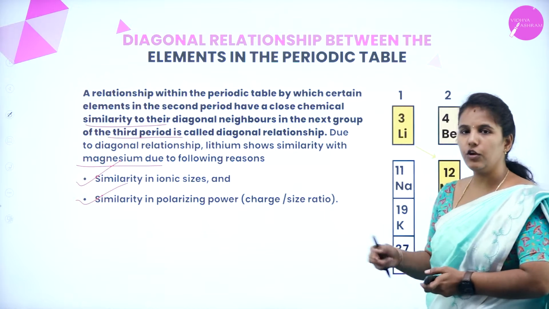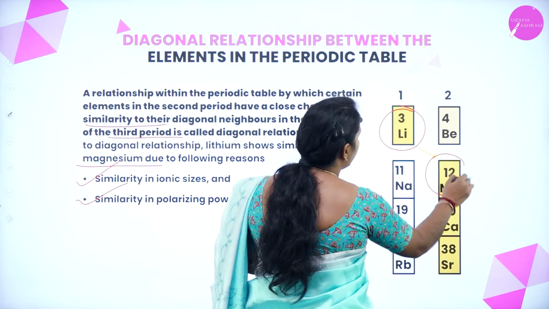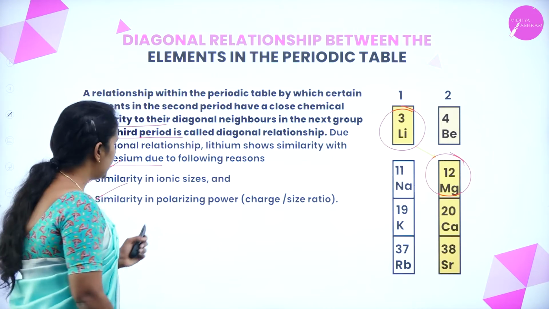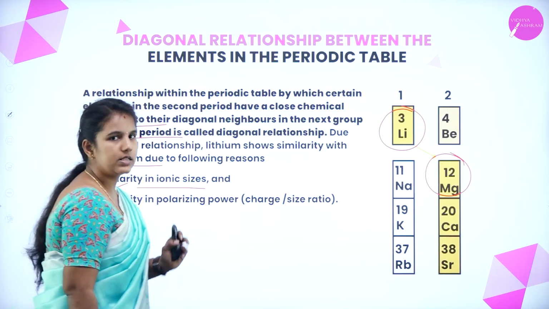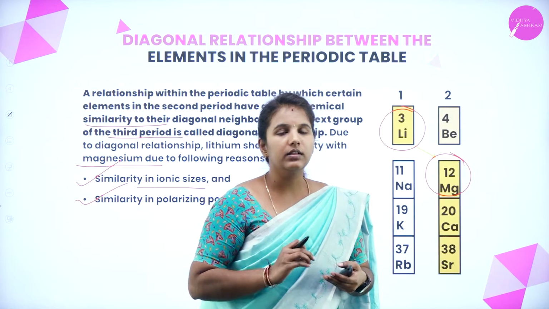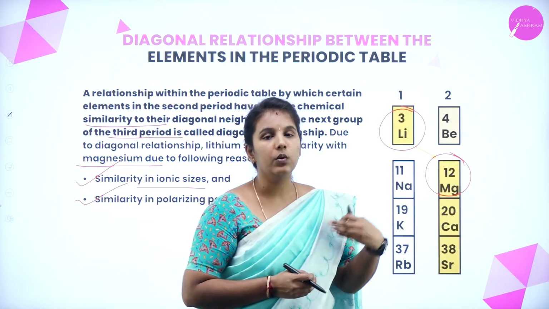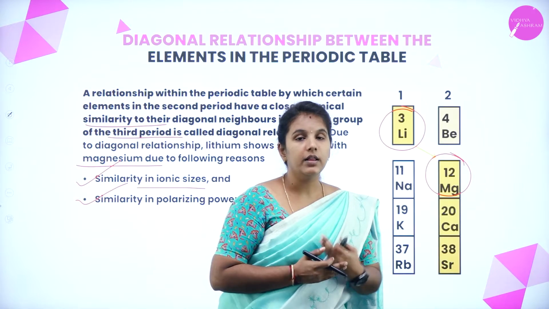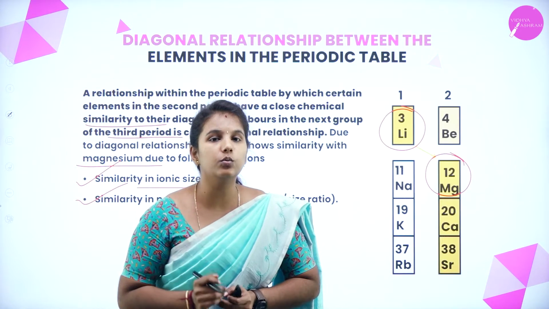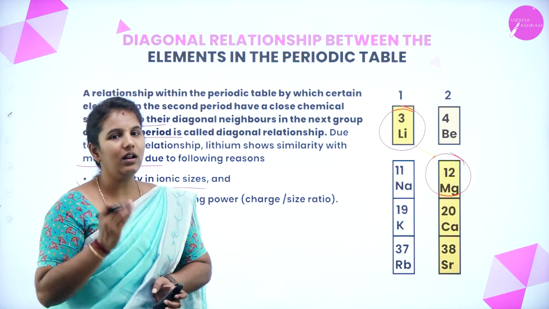Which means to say that if you look at this picture, you can clearly understand that lithium is almost similar to magnesium, especially in their polarizing power as well as their ionic size. Ionic size means, if you remove the electron from its outermost shell, how the ionic radius gets reduced. Those values are the same when we compare lithium with magnesium. This shows that lithium and magnesium are diagonally related to one another in their properties. This is known as diagonal relationship.